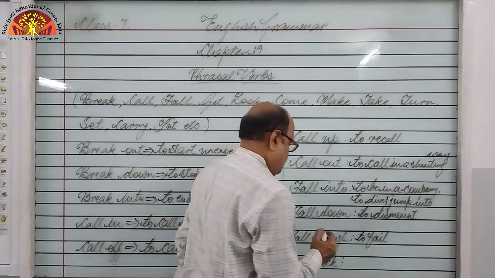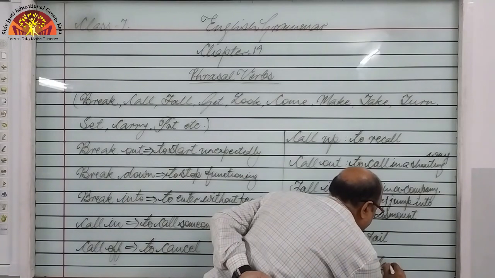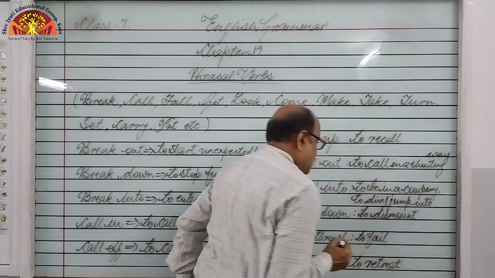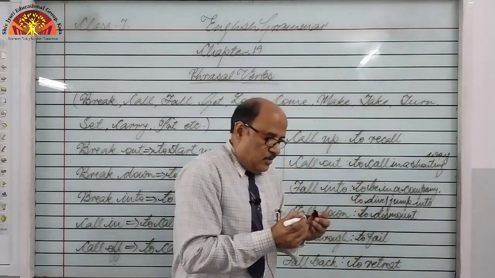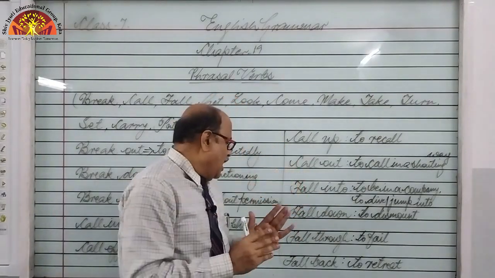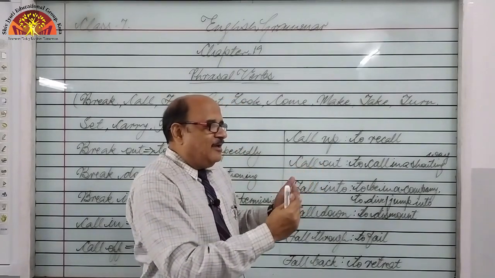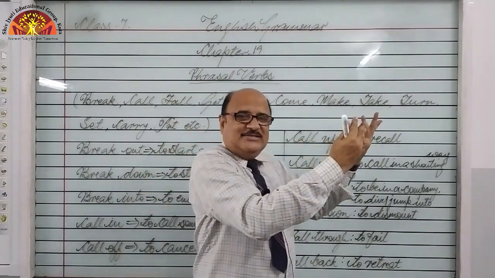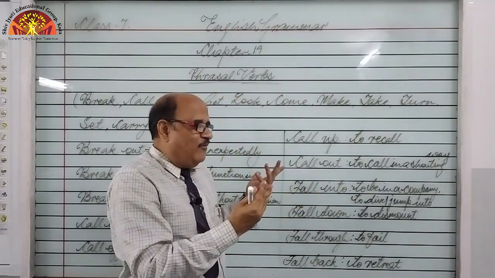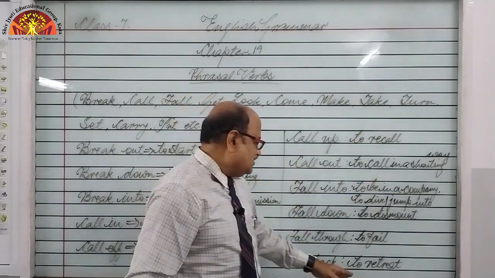Fall back, and that is to retreat. To retreat or to go back, right? The Indian Army doesn't know how to fall back. The Indian Army always goes in advance. The Indian Army always advances. It doesn't know how to fall back. So that is to retreat.